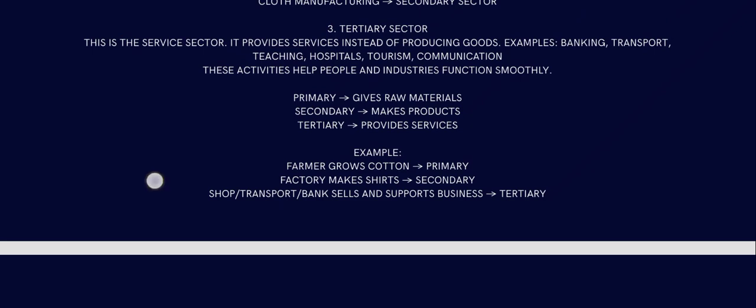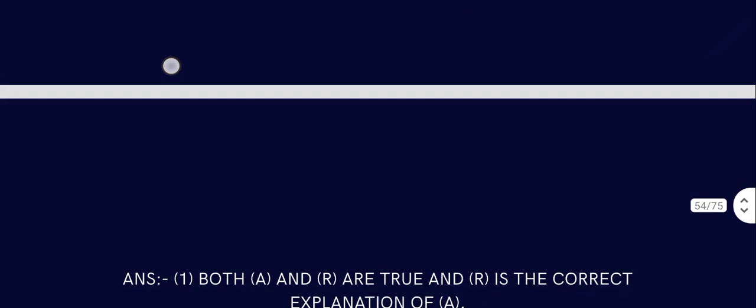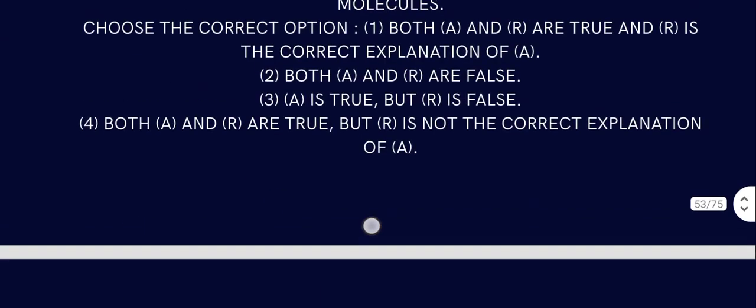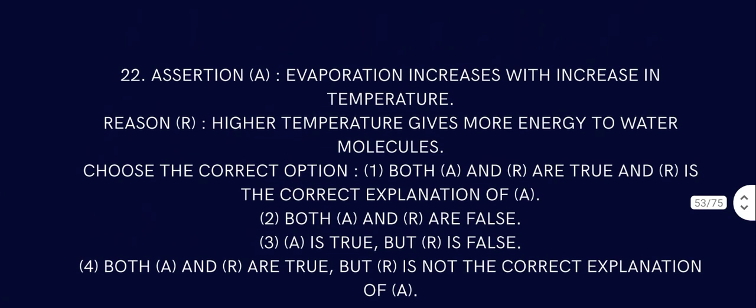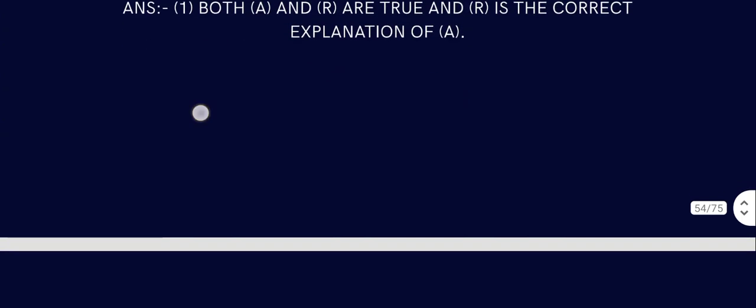business is tertiary. Question number 22, assertion: Evaporation increases with increase in temperature, and reason: higher temperature gives more energy to water molecules. Options are: both A and R are true and R is the correct explanation of A, or both A and R are false. The answer is both A and R are true. Evaporation does increase with the increase in temperature. Likewise, higher temperature gives more energy to water molecules. Both A and R are true, and R is the correct explanation.